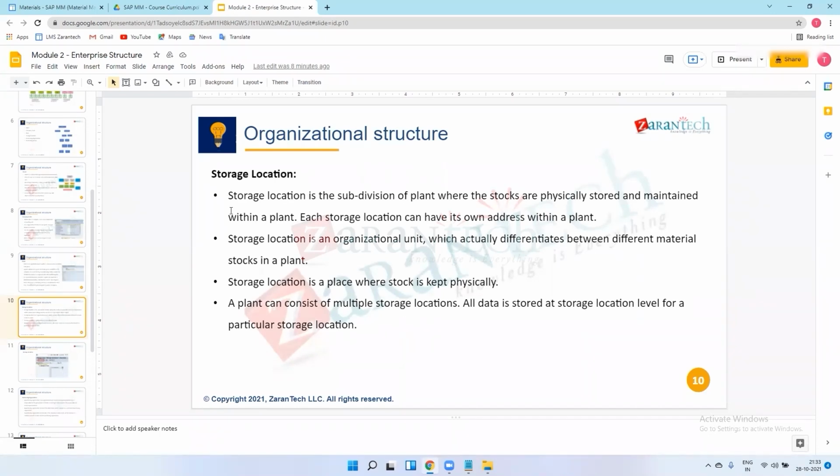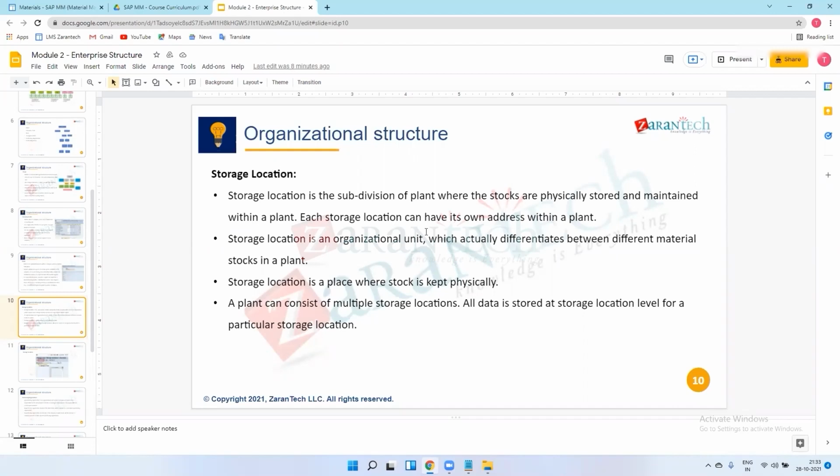Once I receive material from the vendor, I need to keep that material in one desired, specific place. That is called a storage location. It means I procure some tires from MRF for Tata Motors and I keep those tires in a particular storage location, and that has one address.